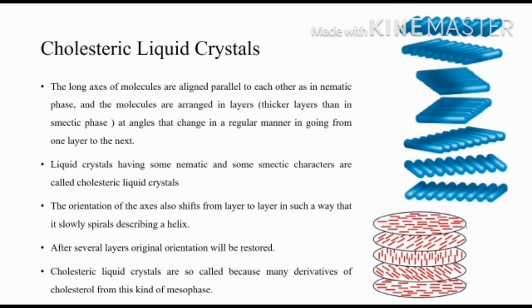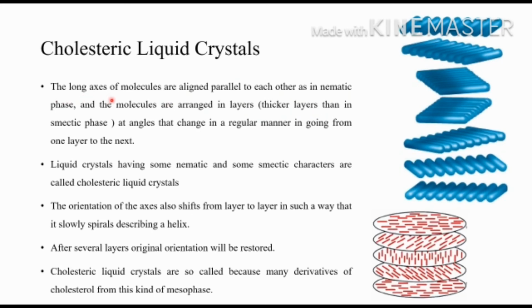Third one is cholesteric liquid crystals. The long axes of molecules are aligned parallel. Here the molecules are arranged parallel like nematic crystals, and they are arranged in layers like smectic. So what is the difference from smectic? Smectic also are arranged parallel and in layers. The difference is that the layers will be thicker in the case of cholesteric liquid crystals, because more than 500 layers will be there for cholesteric.